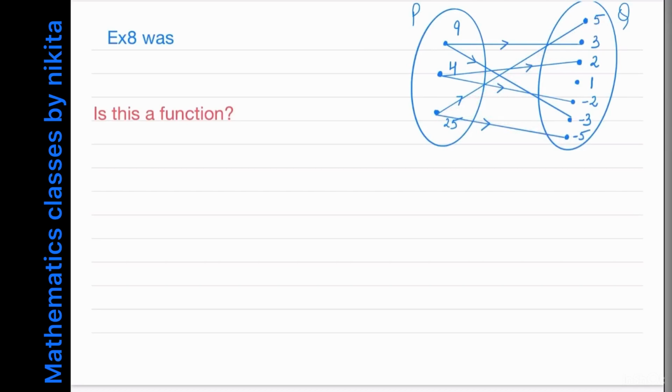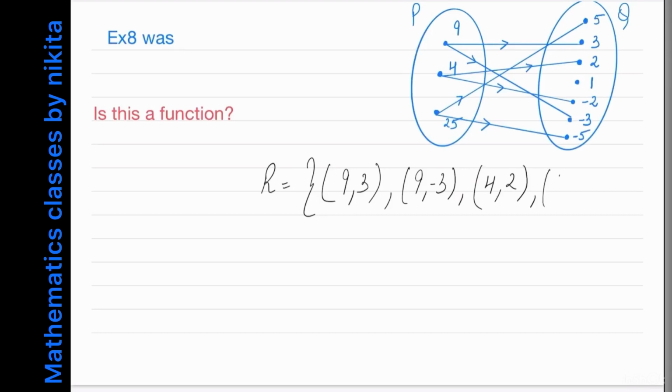So if I write this relation, then R will be equal to 9 comma 3, then 9 comma -3, then you have 4 comma 2, then you have 4 comma -2, then you have 25 comma 5 and 25 comma -5.